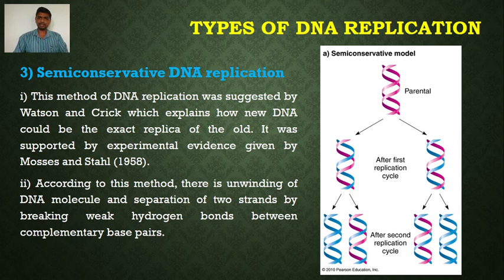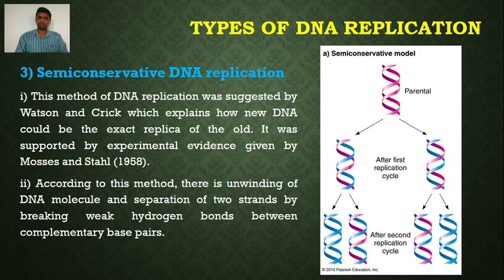To separate the two strands of the DNA, here we can see the parent DNA that consists of 2 strands. DNA replication starts with the unwinding of the DNA molecule and the separation of the two strands, which is brought about by breaking weak hydrogen bonds between the complementary base pairs.